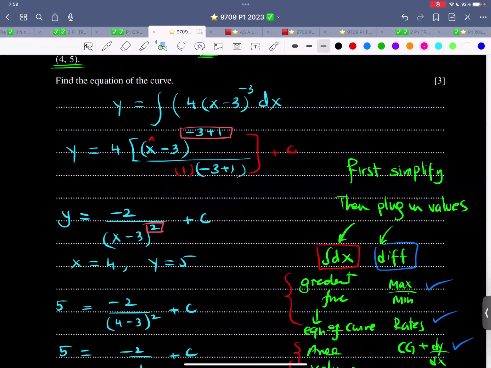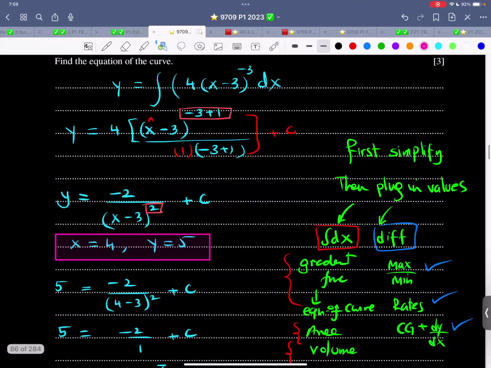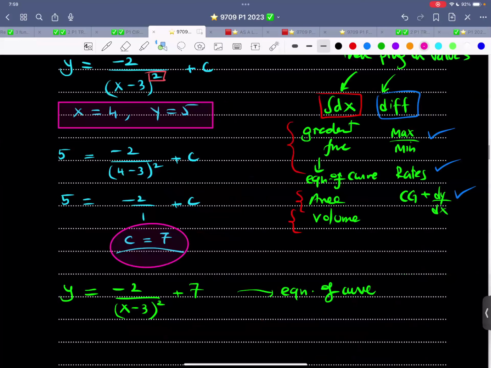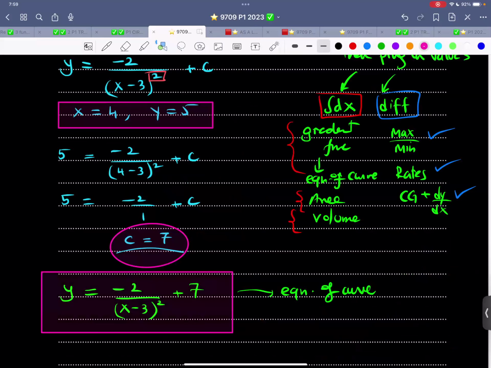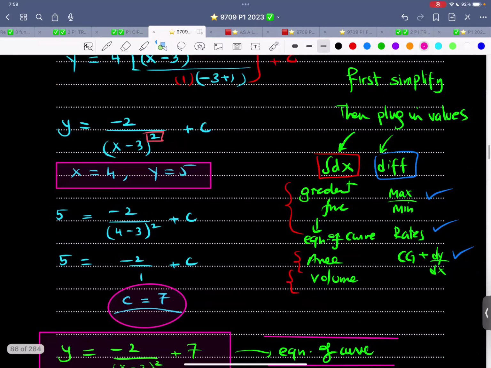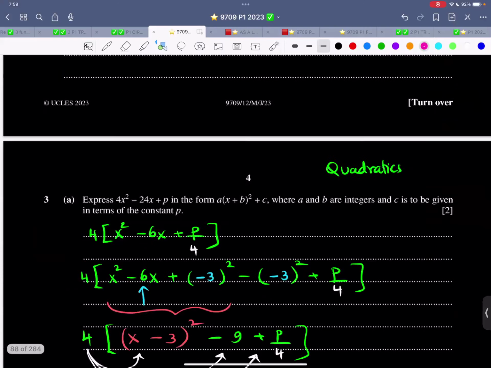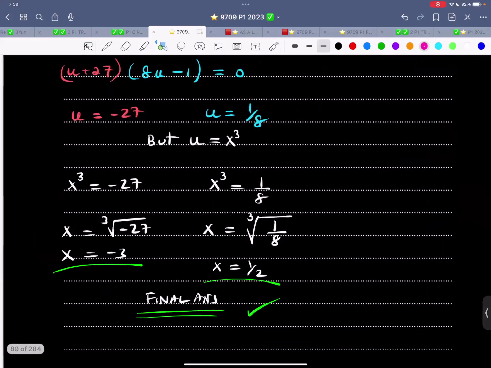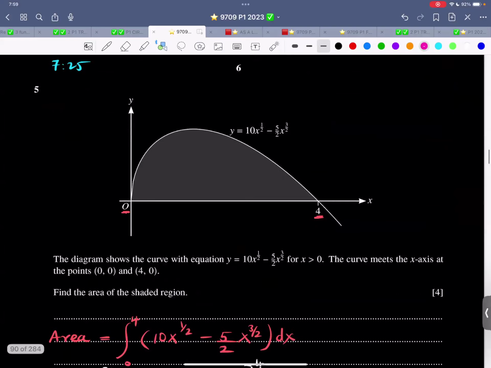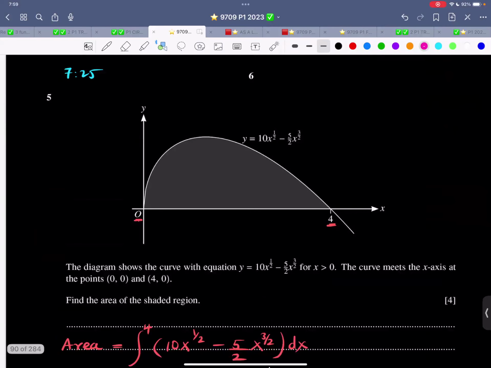Let me simplify. Let me highlight this. X is 4, y is 5. Plug this thing in. Find the value of c. And don't forget to write the equation of the curve like this. Everything in the sidelines is written. Let's move on. Okay, next one, binomial and then quadratics. This looks like area. Yes, it is area. The diagram shows the curve with equation such and such.